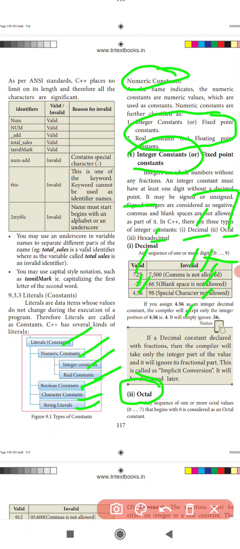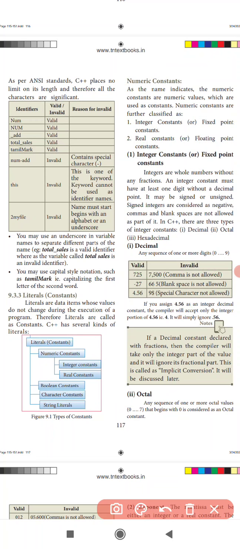If a number begins with 0, C++ converts it as octal. So in C++ the octal digits can be 0 to 7. Thank you, students. Now I will teach you the next topic, so listen to me.